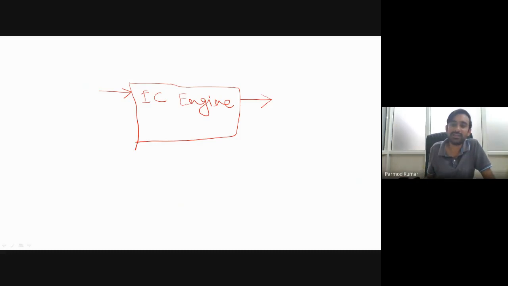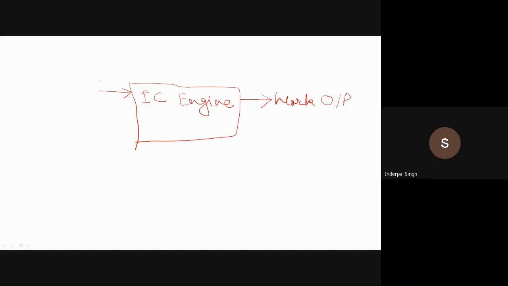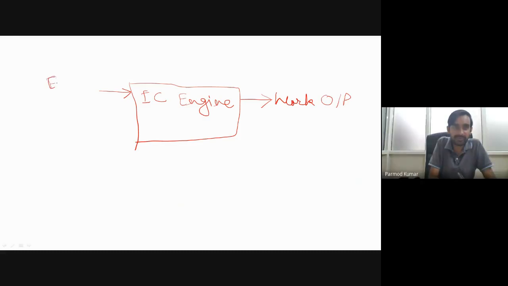So what are the different output parameters? The very first thing is we get some work output, mechanical work output, from an IC engine. And what are the input parameters? Fuel, energy content in fuel. The very first important parameter is fuel. While taking the fuel, we have to decide what the energy content in fuel is. Then what else? Air, because air is the oxidizer. We have to do the combustion, so we are having air. Then